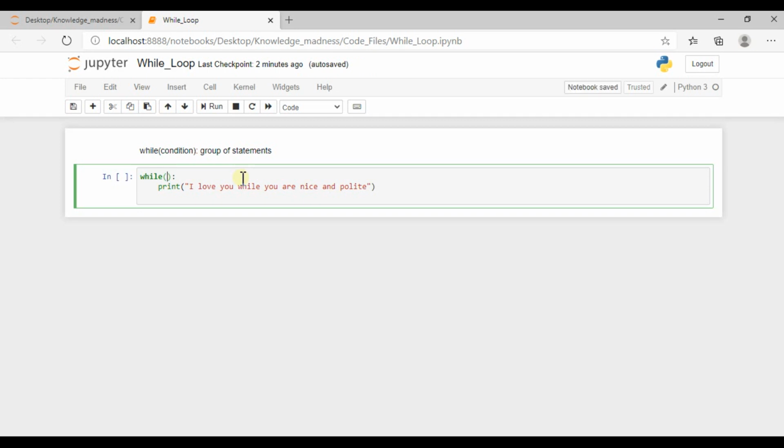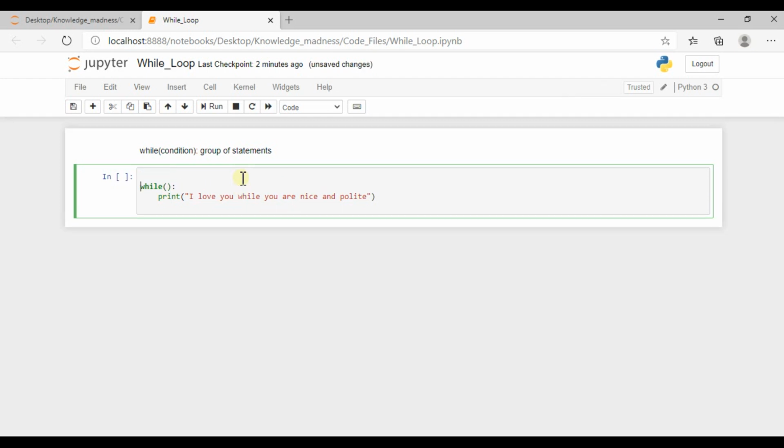Suppose I want to execute this set of statements, say 5 times. If you know the definite number, then you can use a for loop. But if you don't know how many times this statement has to execute, at that time you can use a while loop. So this is the basic difference between while loop and for loop.